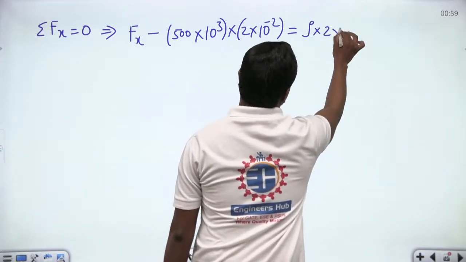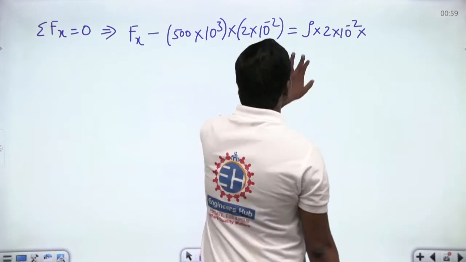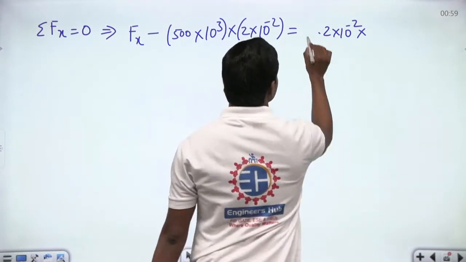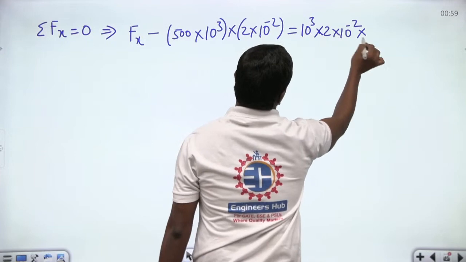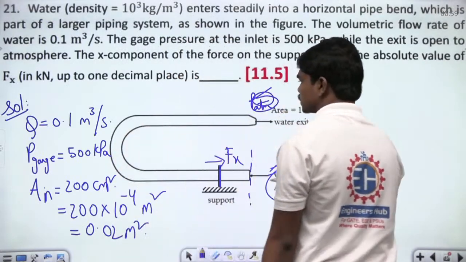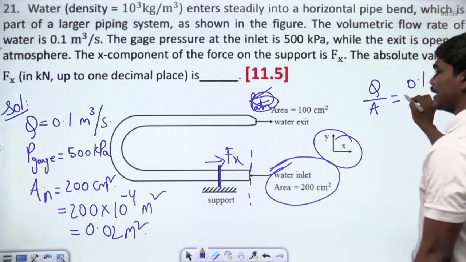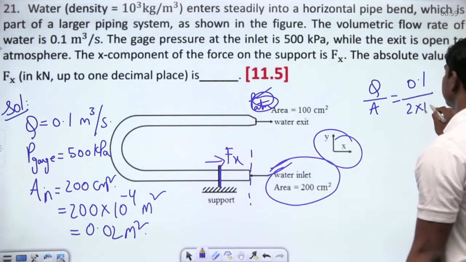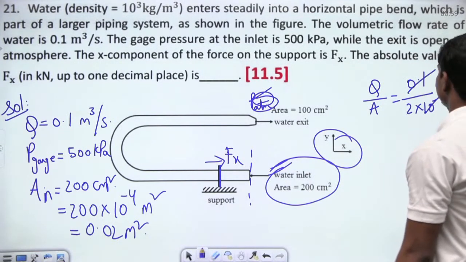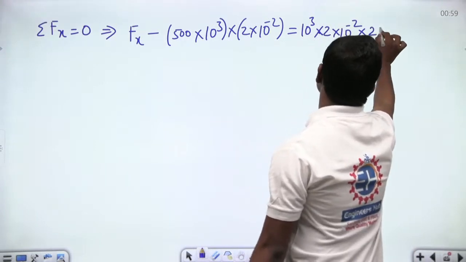Area is again 2 into 10 power minus 2, and this density is 10 cube. What is the velocity at which it is going? So discharge is given. So Q by A inlet: 0.1 divided by A inlet, 2 into 10 power minus 2. So we can cancel the 10 and this is 5 meters per second. So 5, which gives you 25 because of rho A V square.